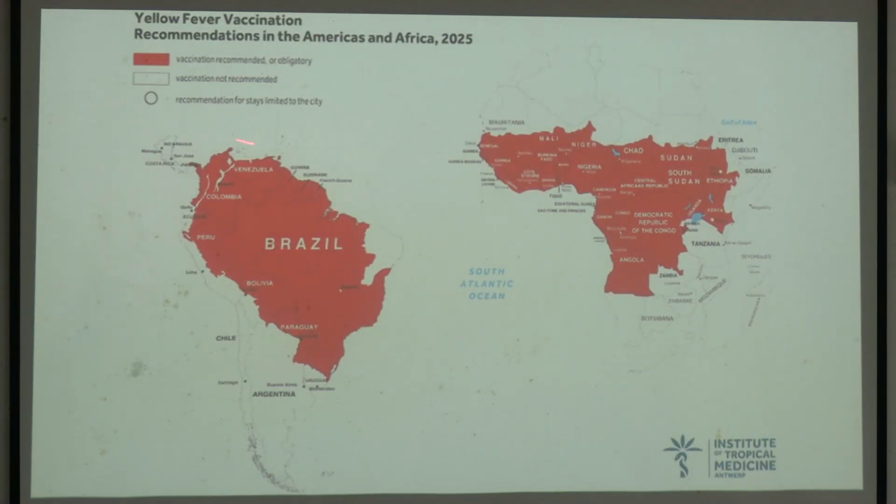You see, South America, and then you have various parts of Africa, among them Sudan, Democratic Republic of Congo and other places. So whenever you are going to these countries, you have to have a yellow fever vaccination done, and that vaccination would be provided with a certificate. Only when you submit that certificate will your visa be done.